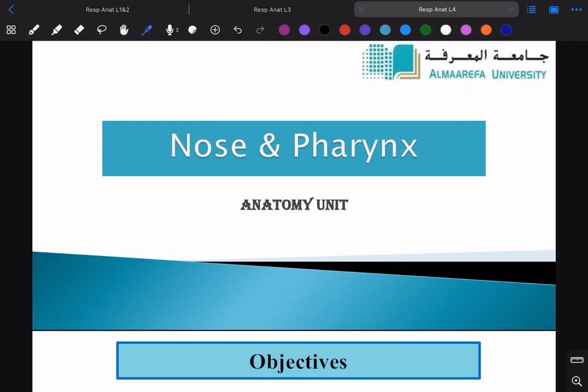So this lecture is going to be divided into two parts. The first part, we're going to talk about the nose. Everything to do with the nose, okay? So we're going to talk about the bones that form the nose, the cartilages, the nerve supply, everything. The second part is going to be about the pharynx, okay?